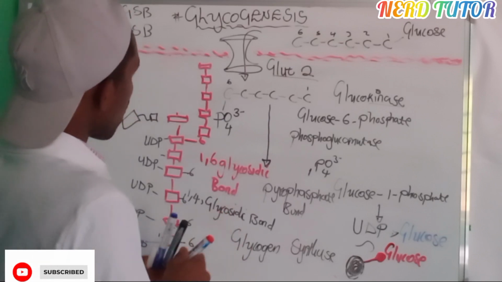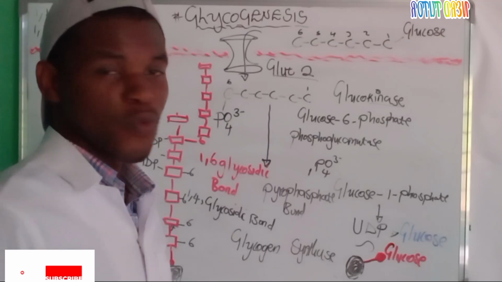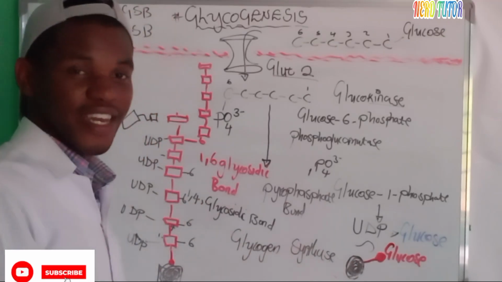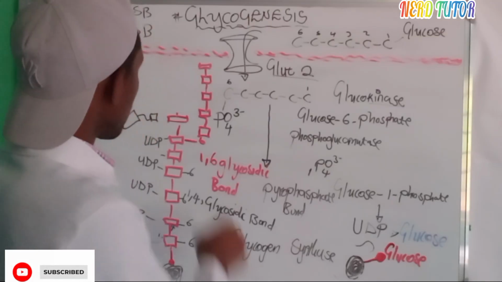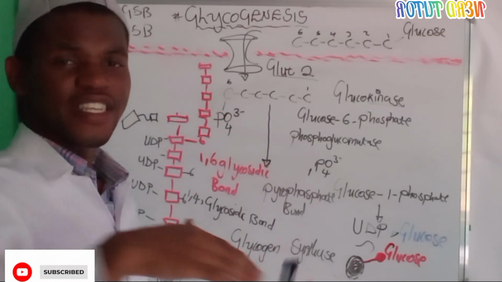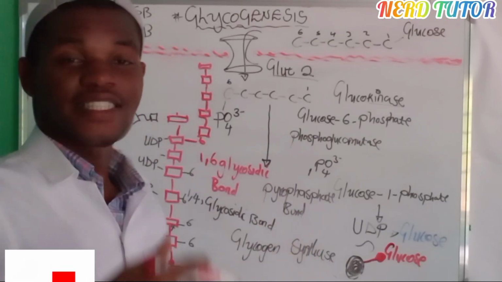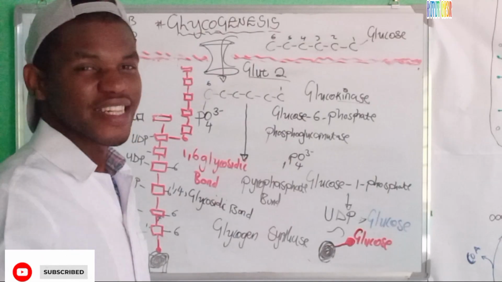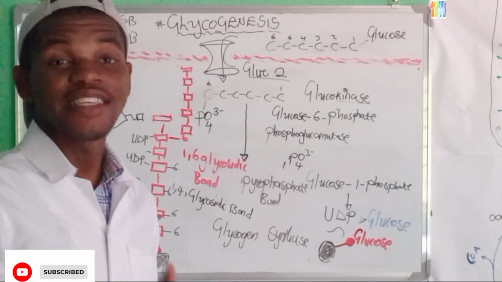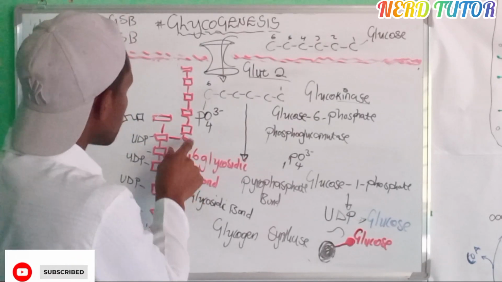So that more space will be created. Now, what do we call this enzyme that is doing all this work? It is arguing with the glycogen synthase. You say you can't be adding a lot of glucose molecules. You can even see this room is very small. This room, meaning the cell. So a cell can't accommodate the long chain that the glycogen synthase is making.